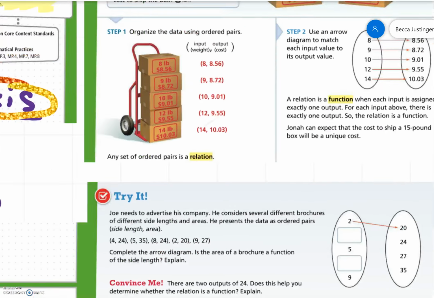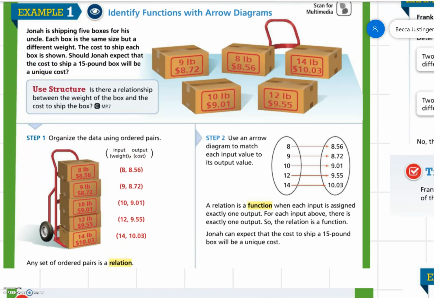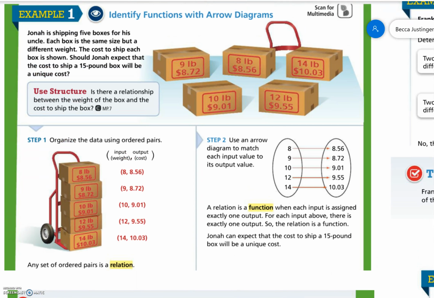All right, example number 1. Identify functions with arrow diagrams. Jonah is shipping 5 boxes for his uncle. Each box is the same size but a different weight. The cost to ship each box is shown. Should Jonah expect that the cost to ship a 15-pound box will be a unique cost? Is there a relationship between the weight of the box and the cost to ship the box?